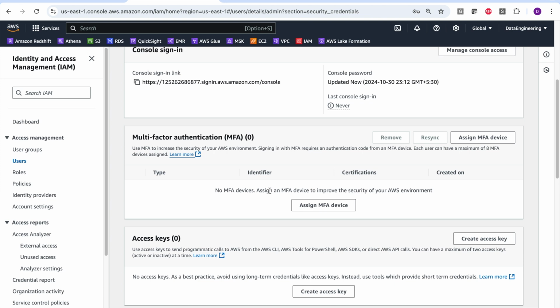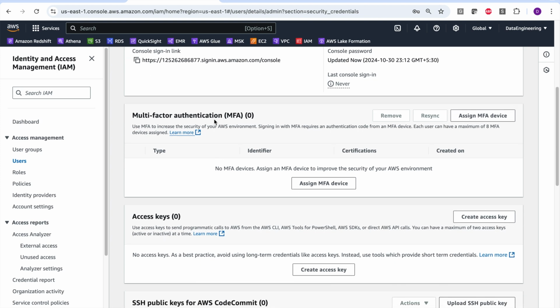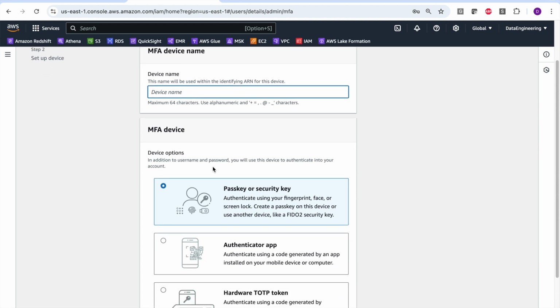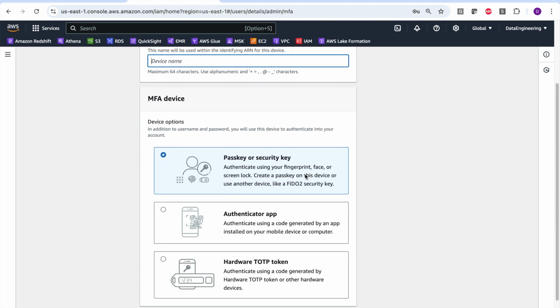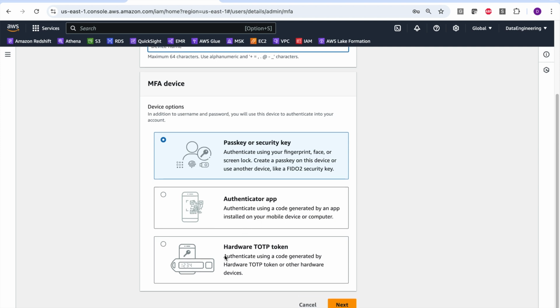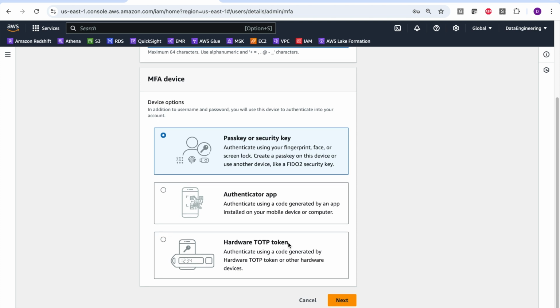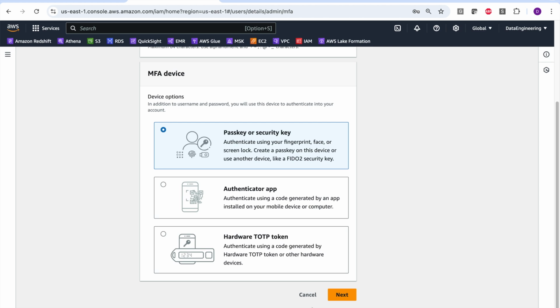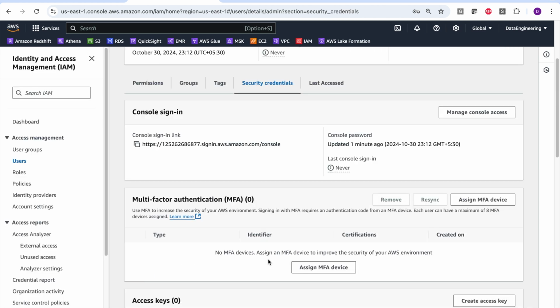So what are the security credentials? There are two things. One is multi-factor authentication. I can assign an MFA device. If you click on assign MFA device, there can be two types of devices. One is a passkey or security key. There can be an authenticator app like Google Authenticator or a hardware TOTP token. You can use these three options, but we'll not set up MFA for this particular user. I did set up MFA for my root user, and you should do that also.